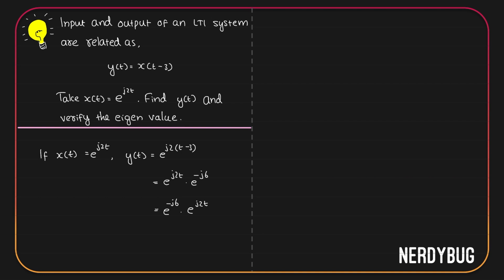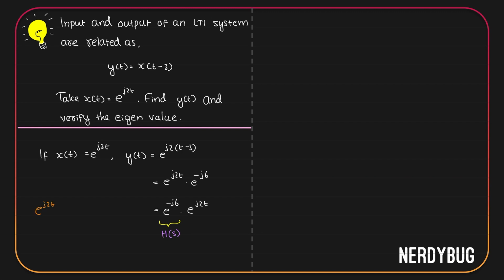But e raised to j2t is our original input. And what we have here is a complex constant. We have already given a name to the complex constant that will come as the amplitude. It is nothing but our h of s. But over here, our input is e raised to j2t.